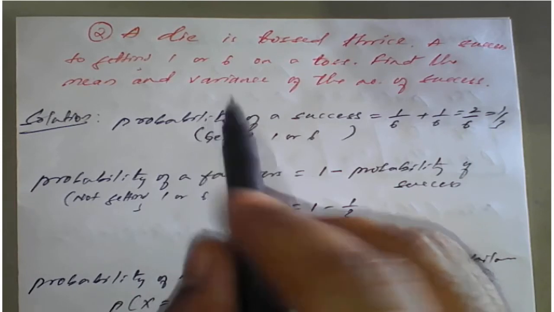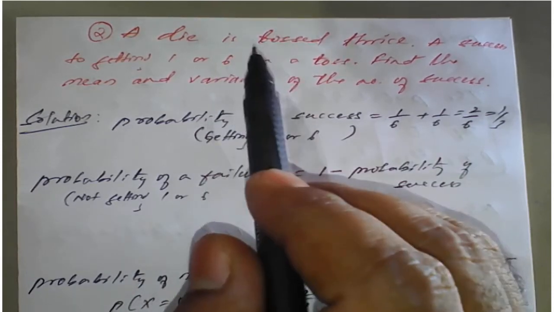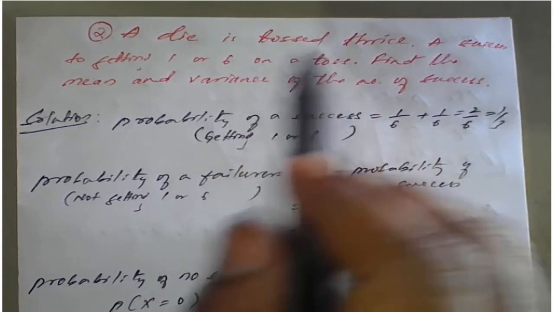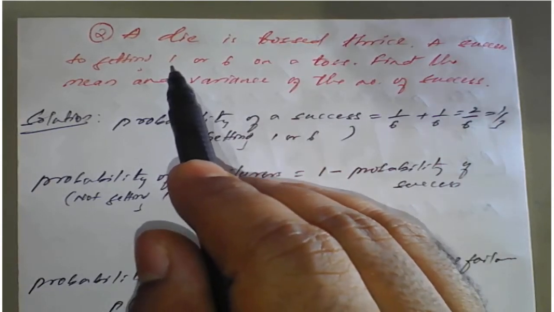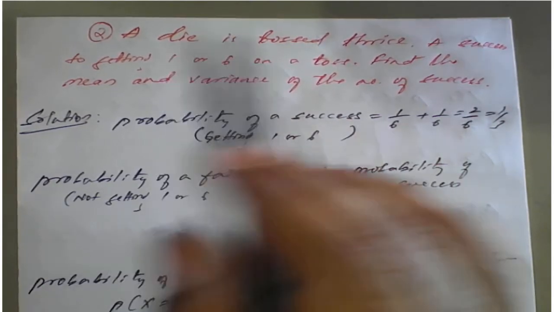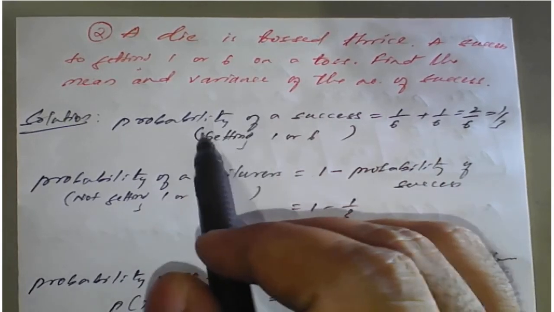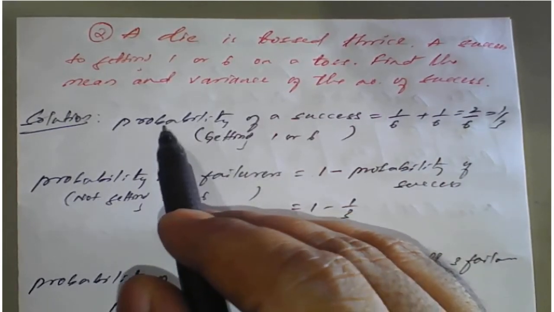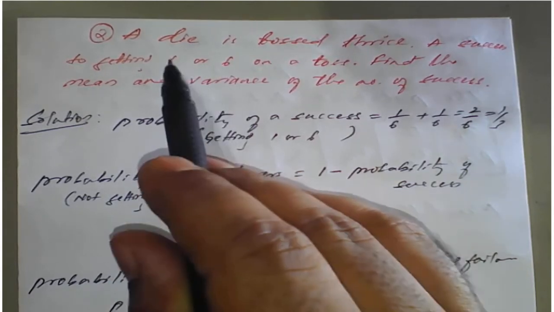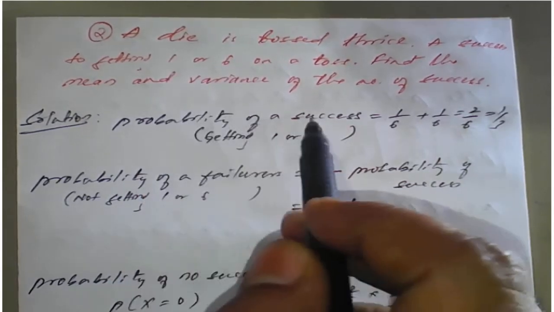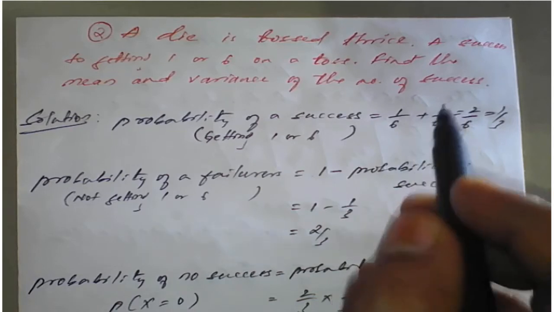Solution. So if a die is tossed thrice, you may get 1 on the top or 6 on the top on the 3 faces of the 3 times tossed dice. So therefore here they have said success is either 1 or 6. So probability of success is nothing but 1 by 6 plus 1 by 6.